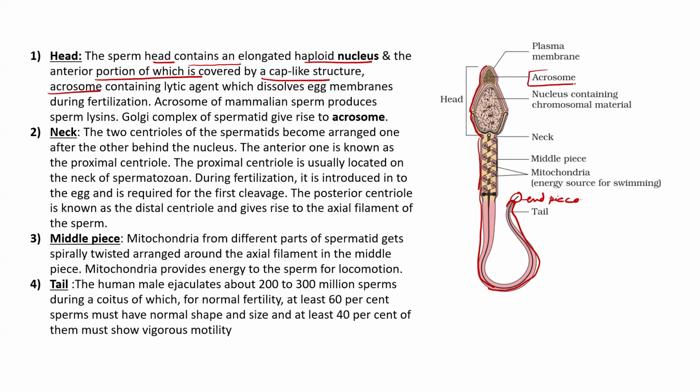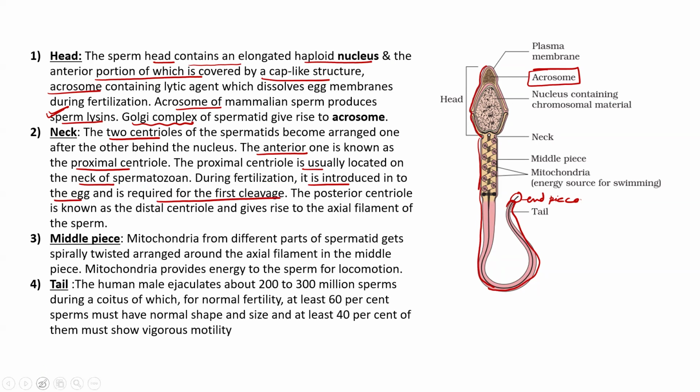The acrosome contains enzymes to break down the wall of the egg membrane. Acrosome produces sperm lysin. And who gives rise to the acrosome? It is the Golgi body. Neck contains centrioles. Clear? The anterior one is known as the proximal centriole, which is located near the neck of the spermatozoa, and during fertilization, it is introduced into the egg, which is required for the first cleavage.